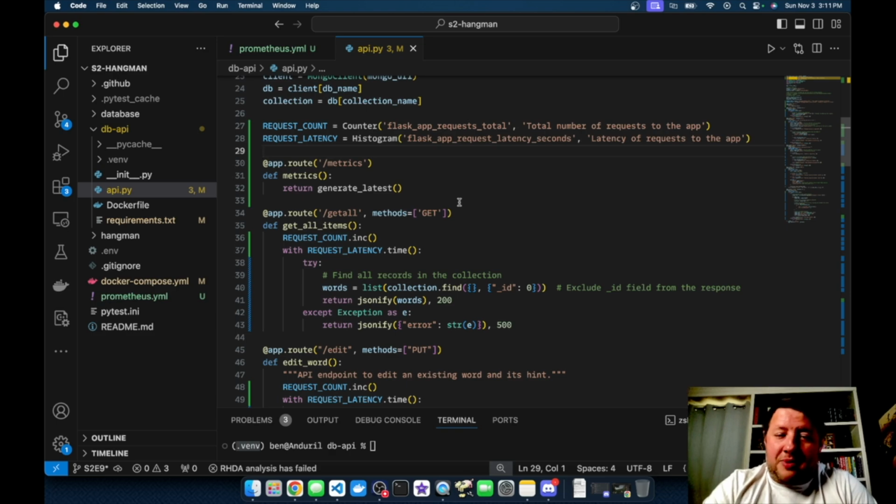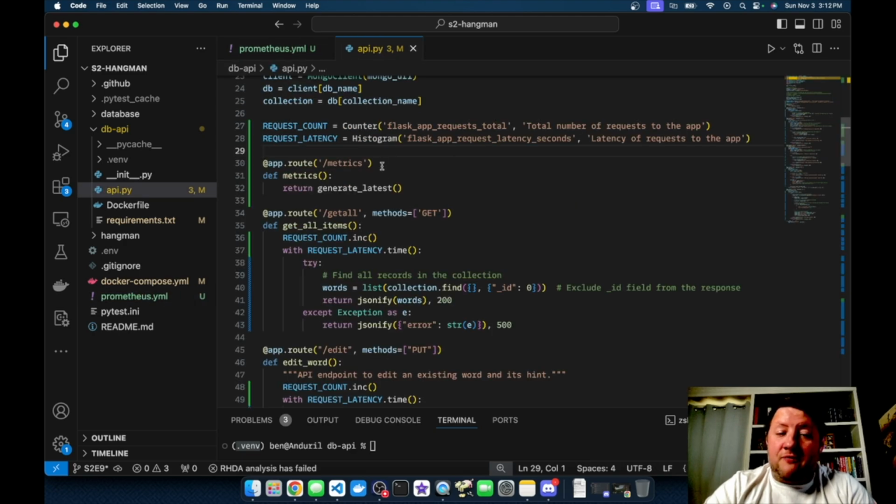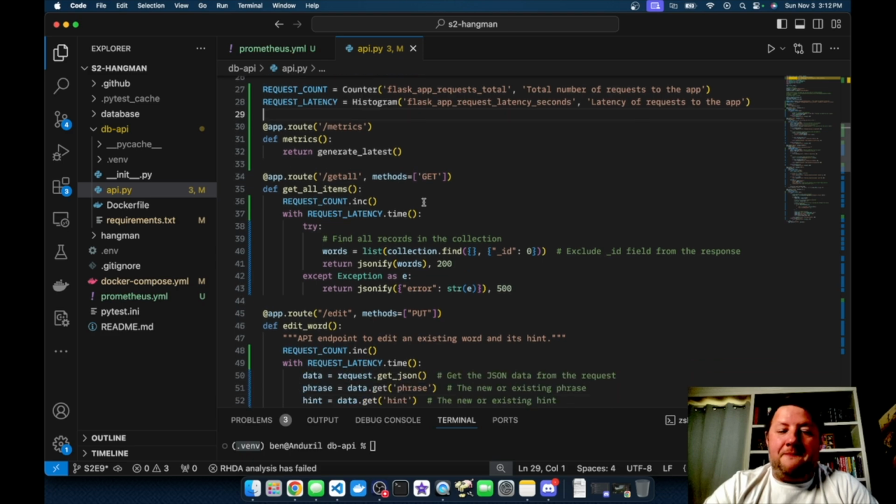The short version is it's going to take all of the metrics items that are gathered in this counter and the histogram in this case, and package those up for Prometheus and send them over to say, here are all of the metrics that I'm passing. And if you look back at the Prometheus YAML, we have a scrape interval of 15 seconds. So every 15 seconds, a request is going to get made to this metrics endpoint, and it should be sending the latest metrics back.